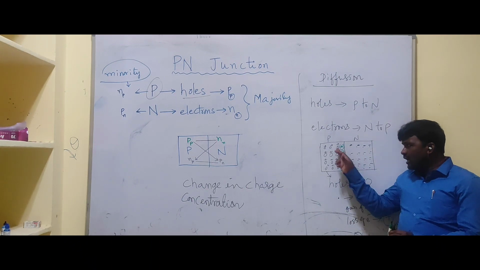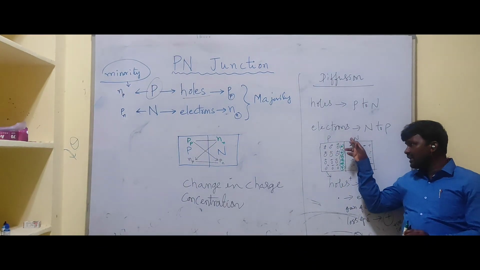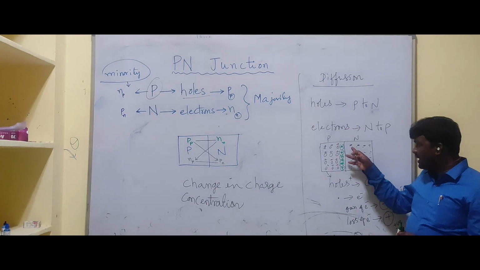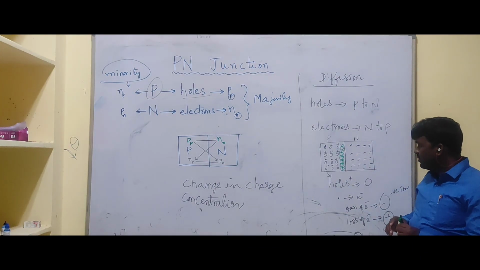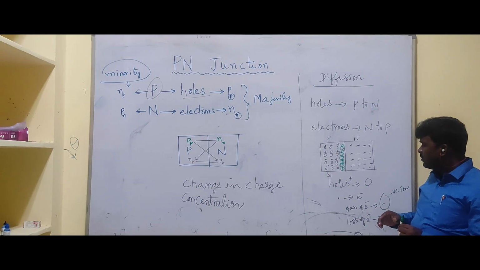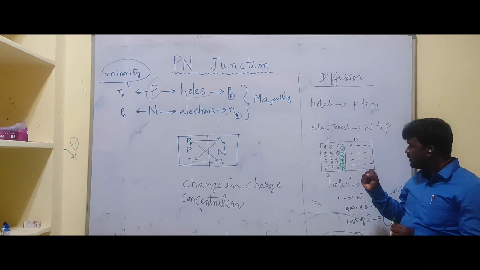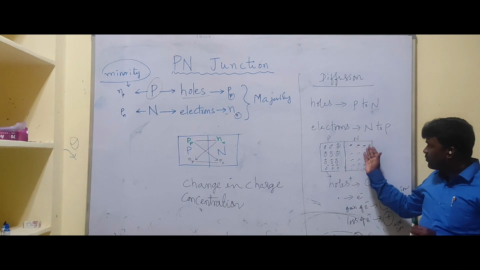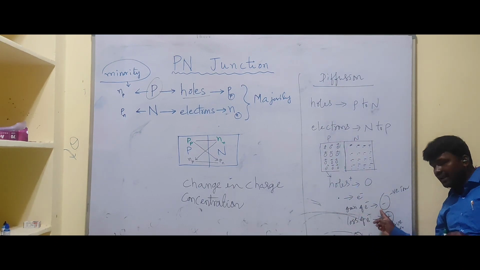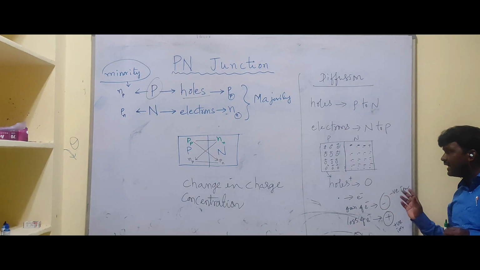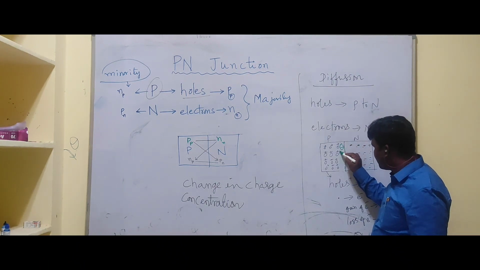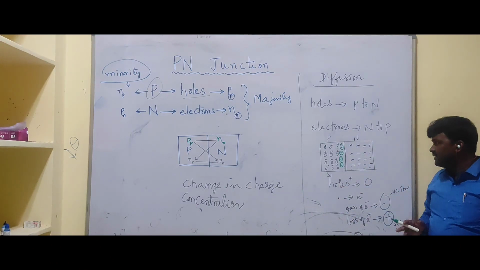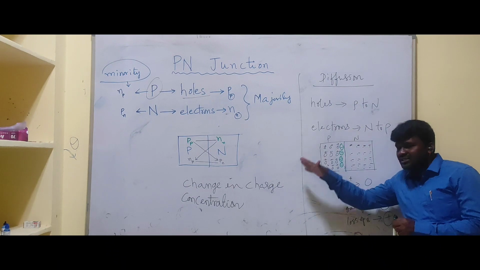And here holes are crossing the junction and these holes are recombining with electrons. Extremely sorry, here we are gaining the electron. If you gain an electron, in that case we will get negative ions. Here we will get negative ions. That means this region consists of negative ions.